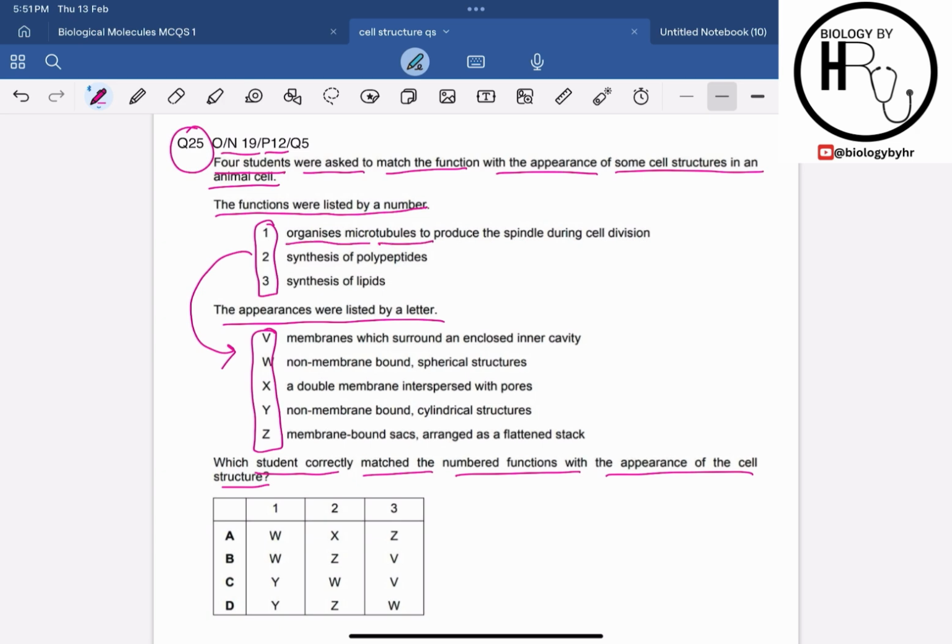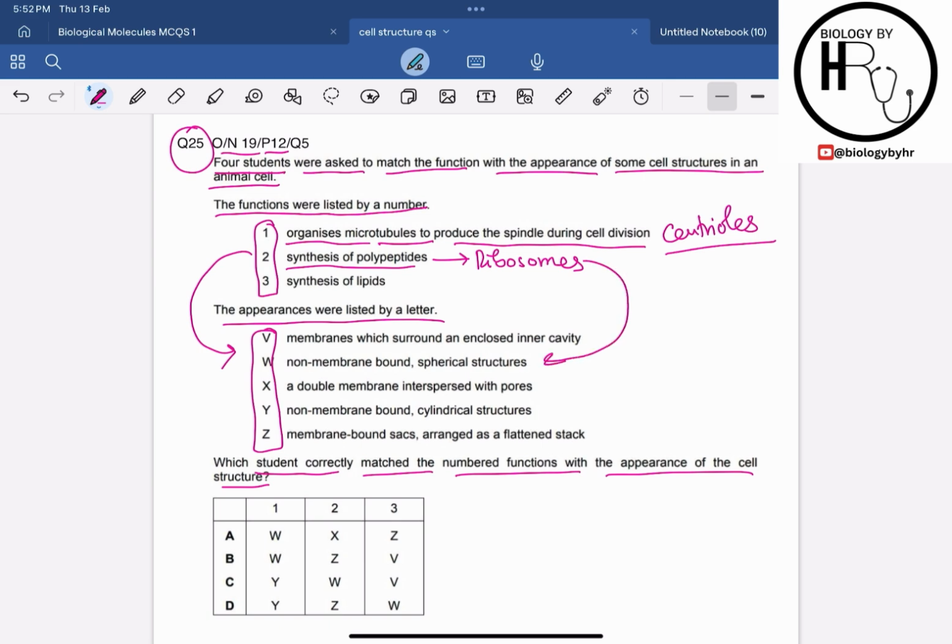Organize the microtubules to produce the spindle during the cell division. We know that spindles are produced during the cell division by the centrioles, which are non-membrane bound organelles, right? And they release the spindle fibers during the cell division. Synthesis of the polypeptide, obviously a very popular answer to this is the ribosomes, and ribosomes are also a non-membrane bound spherical structure, right?